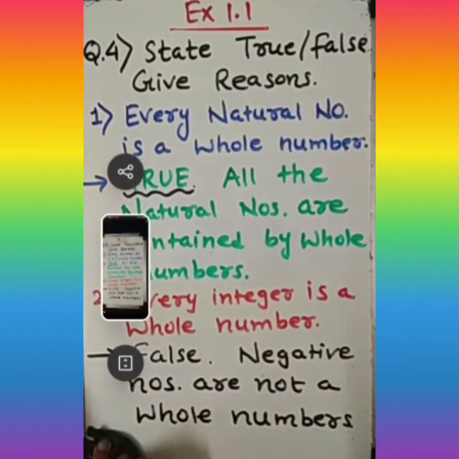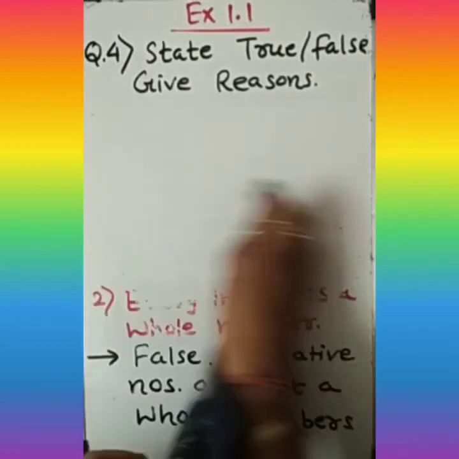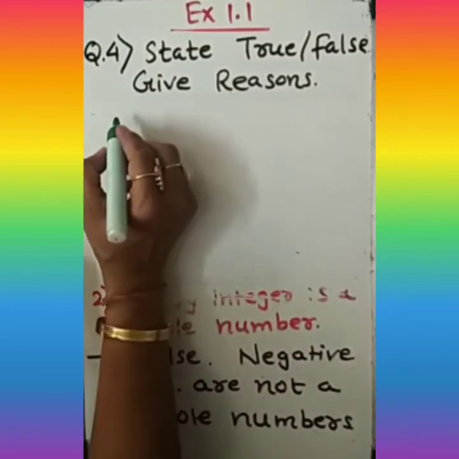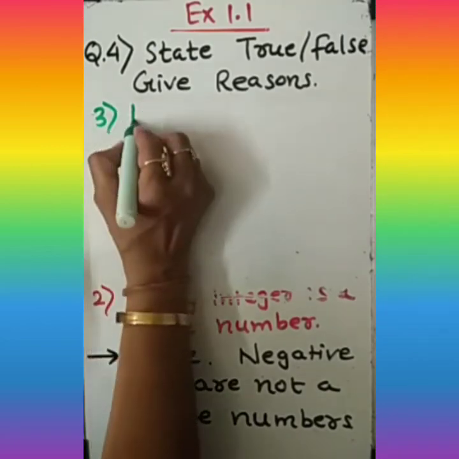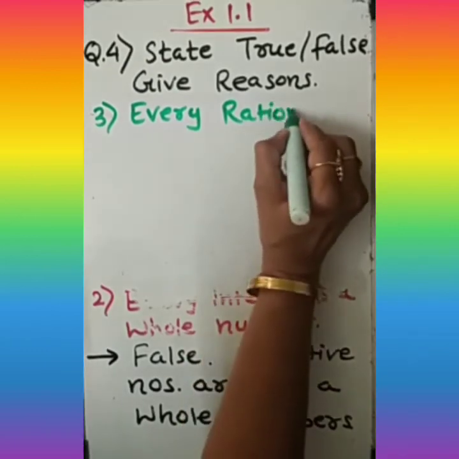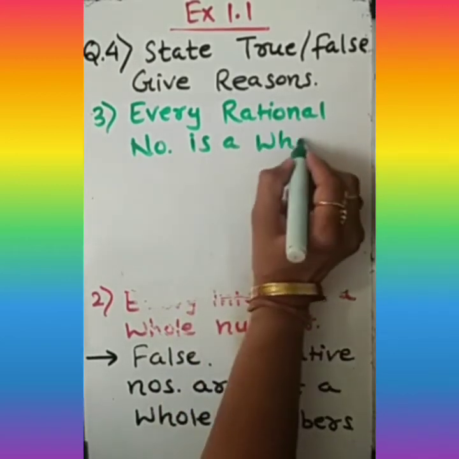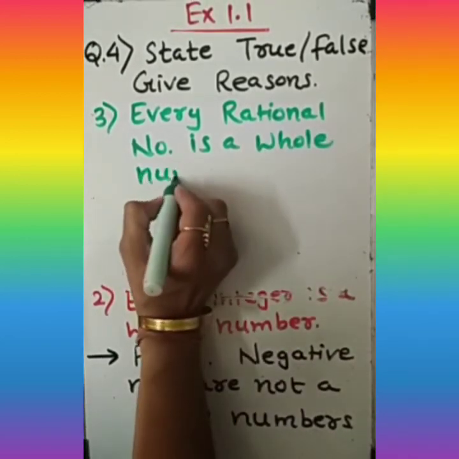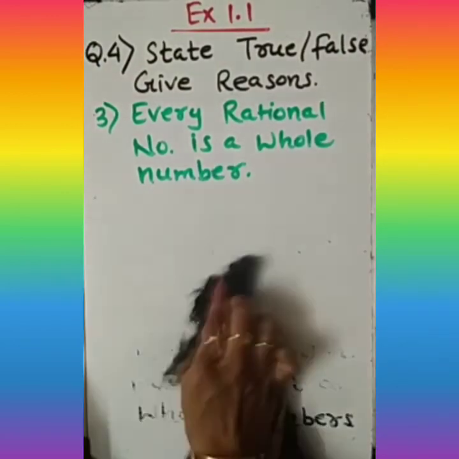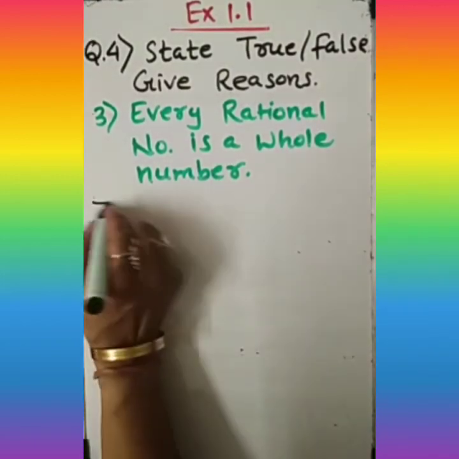Now we'll work out on 3. Try to understand the 3. What is the question we are given? Let me note down the question. Every rational number is a whole number. This we are given. So what to do for that? Very simple, very easy. This is a false statement.